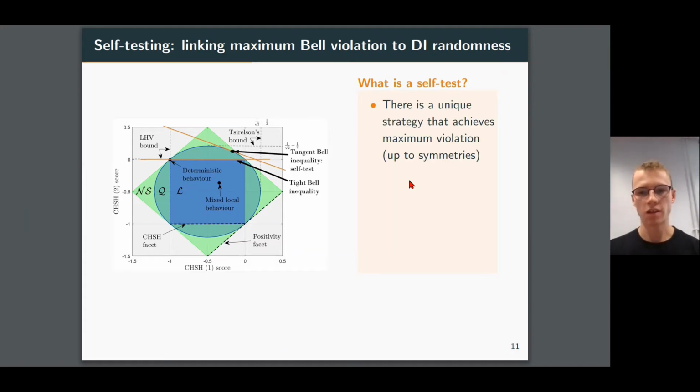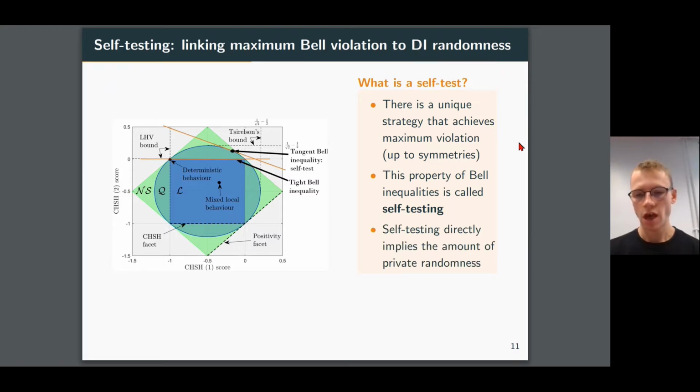So a self-test is this mathematical statement that says, well, given this Bell inequality, there is a unique strategy that achieves its maximum violation up to some certain symmetry constraints. Therefore, we can say that if we witness maximum violation of this Bell inequality, I can write down exactly what the quantum system must be, again, up to symmetries. So we call this property of Bell inequalities a self-testing property. And we can use this to directly infer the amount of randomness.